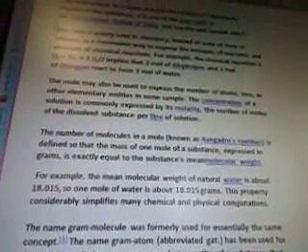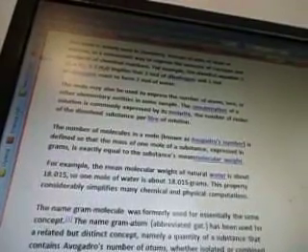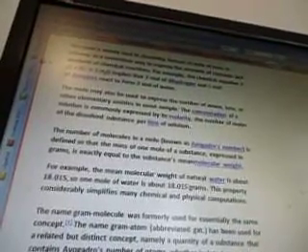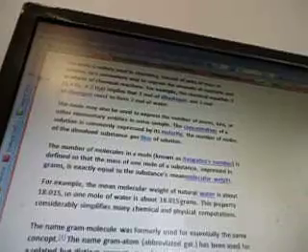The mole may also be used to express the number of atoms, ions, or other elementary entities in some sample. The concentration of a solution is commonly expressed by its molarity, the number of moles of the dissolved substance per liter of solution. The number of molecules in a mole, known as Avogadro's number, is defined so that the mass of 1 mole of a substance, expressed in grams, is exactly equal to the substance's mean molecular weight. For example, the mean molecular weight of natural water is about 18.015, so 1 mole of water is about 18.015 grams. This property considerably simplifies many chemical and physical computations.